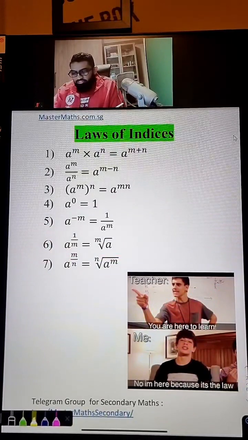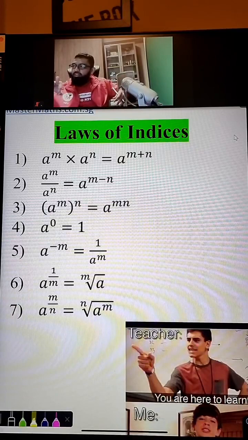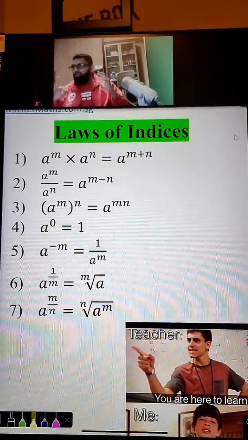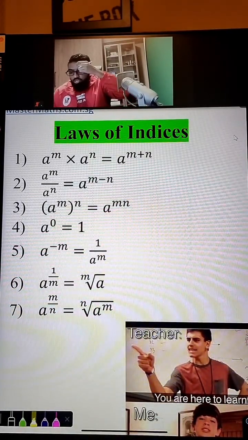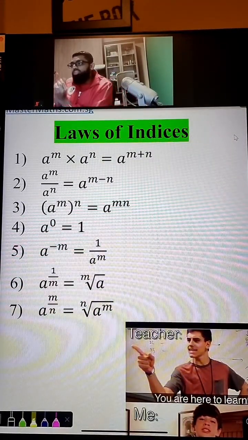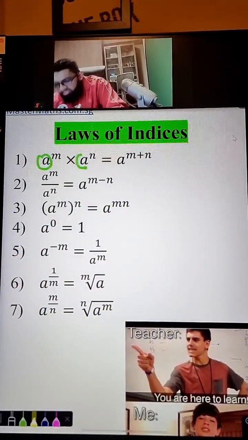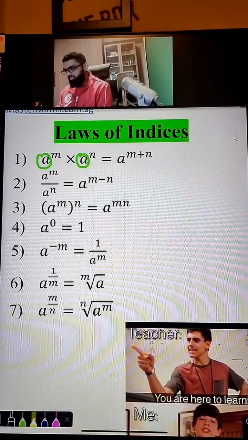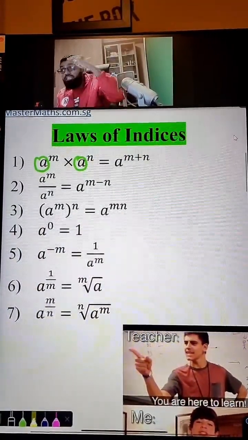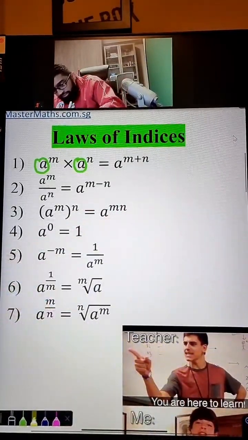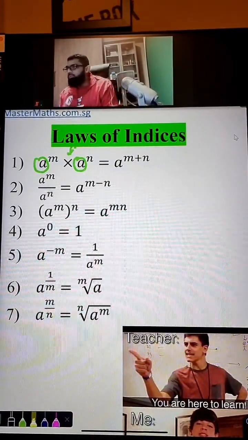Now, the first law is this. This is a Sec 3 topic, FYI. So if you're Sec 1 or Sec 2 and you're confused, just listen in and get some advanced knowledge. The first law of indices: when your base is the same, what do I mean by base? Base is this one here, I'm circling now. When your base is the same and you are multiplying, the first law tells you that you can just add the power.